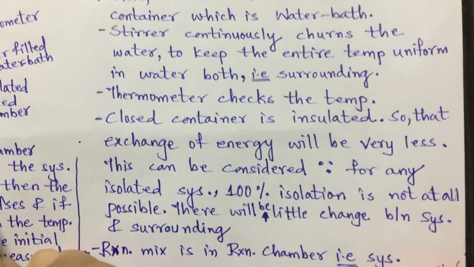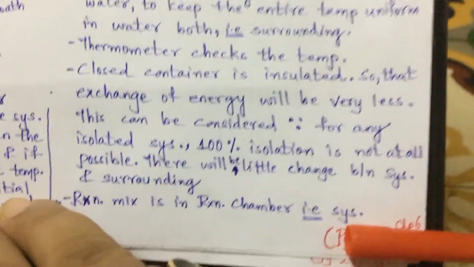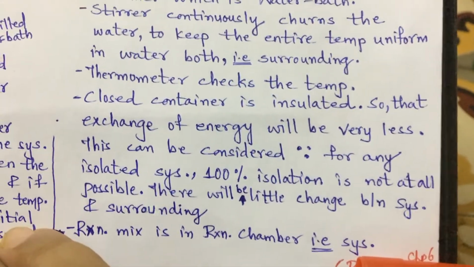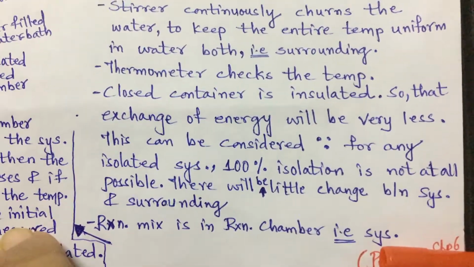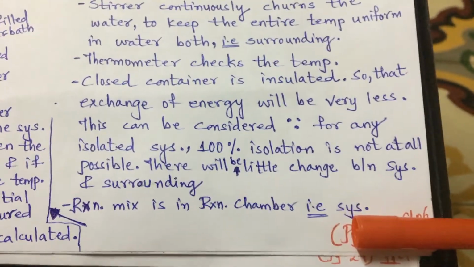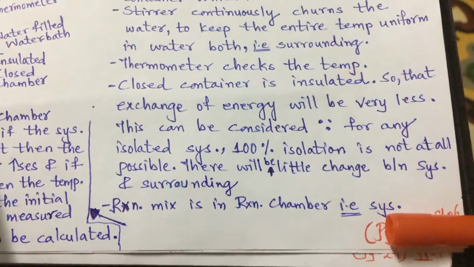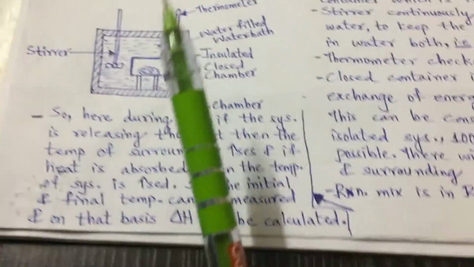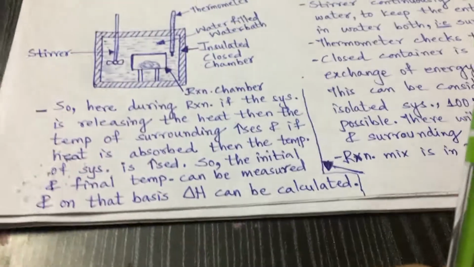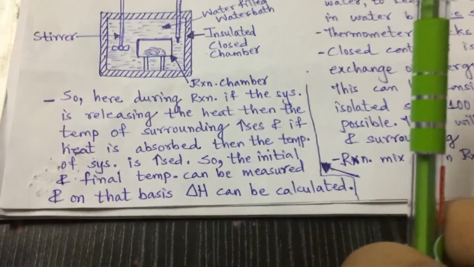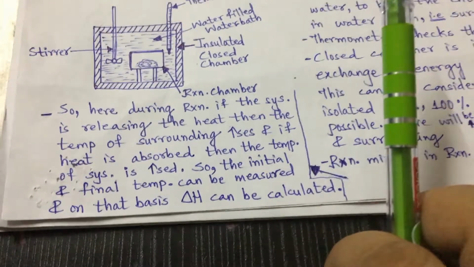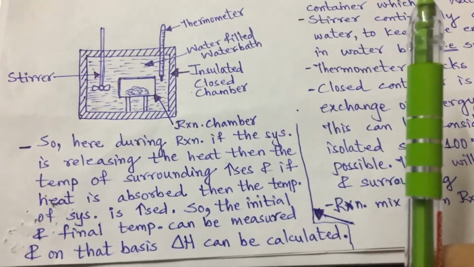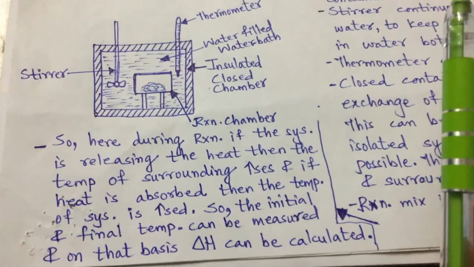So this is exchange, because for any isolated system, 100% isolation is not at all possible. There will be little change between system and surrounding. The reaction mixture is in a reaction chamber, that is the system. And what happens during the reaction if the system is releasing heat? Now see, what is the system? The reaction chamber is the system, and what is the surrounding? The water bath is the surrounding.